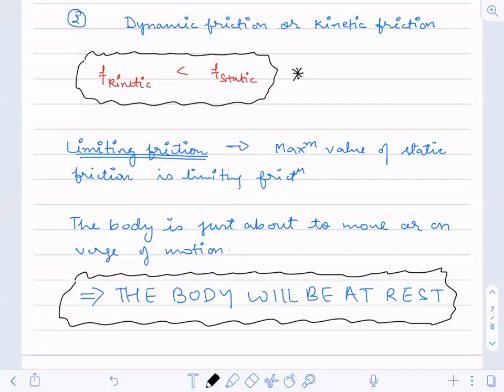The force which occurs on the verge of motion, what are you trying to ask, Keshav? No. The maximum value of resisting force. The maximum value of resisting force will be limiting friction, dear.